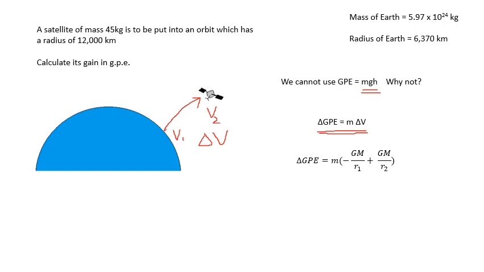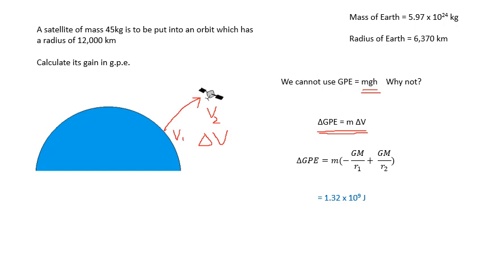If you multiply it by little m, that tells you the change in gravitational potential energy. Then you do the math: you work out V there, and V there, and you can factorize the equation. In this particular example, it works out at 1.32 times 10 to the 9 joules.